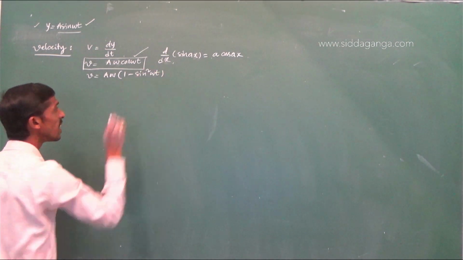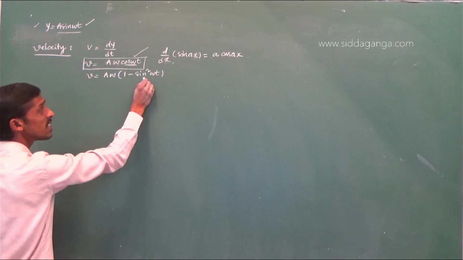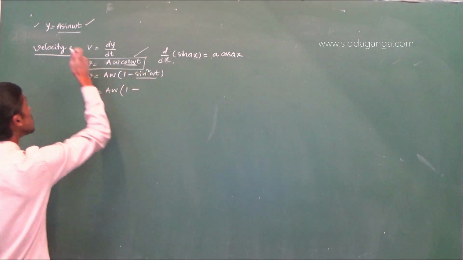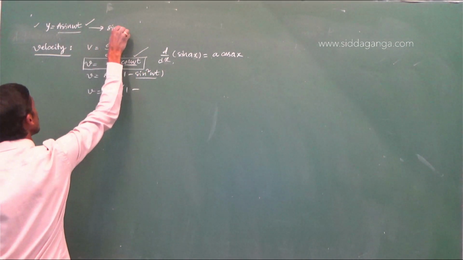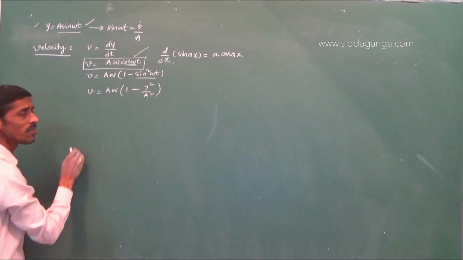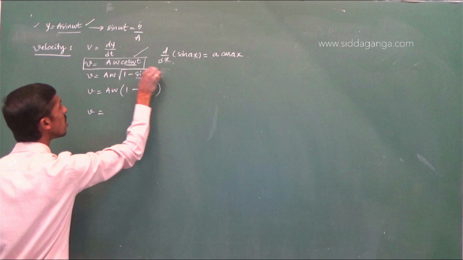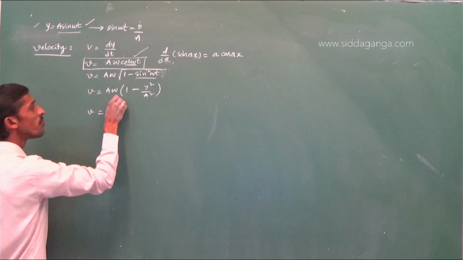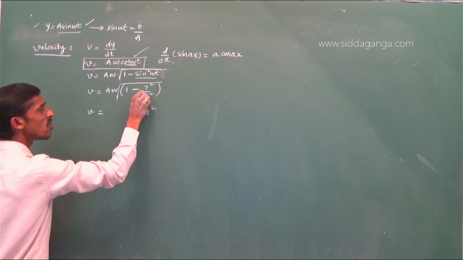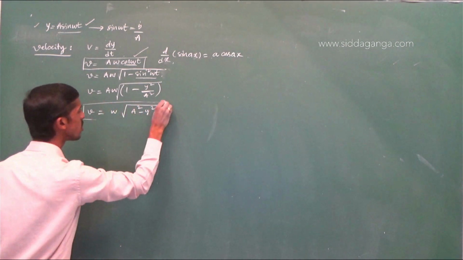Why? Because sin square omega t plus cos square omega t is 1. So cos omega t can be written as square root of 1 minus sin square omega t. So v is equal to a omega square root of 1 minus sin square omega t. From this, sin omega t is equal to y by a, so sin square omega t is y square by a square. So v is equal to omega square root of a square minus y square, where a square gets cancelled. So this is another formula for velocity.